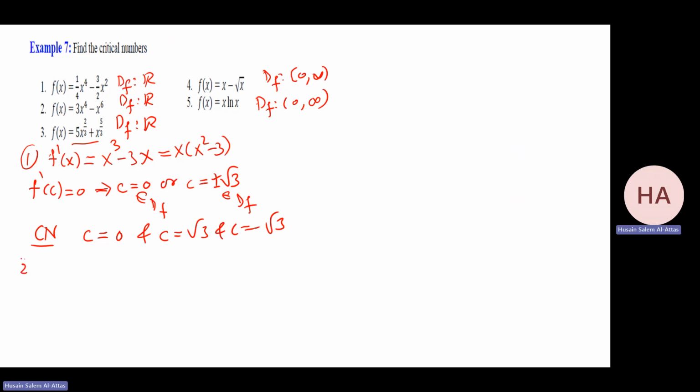Okay, now number 2. f of x equals 3x to the power 4 minus x to the power 6. The domain is what? All real numbers. So we'll find f prime. f prime will be what?